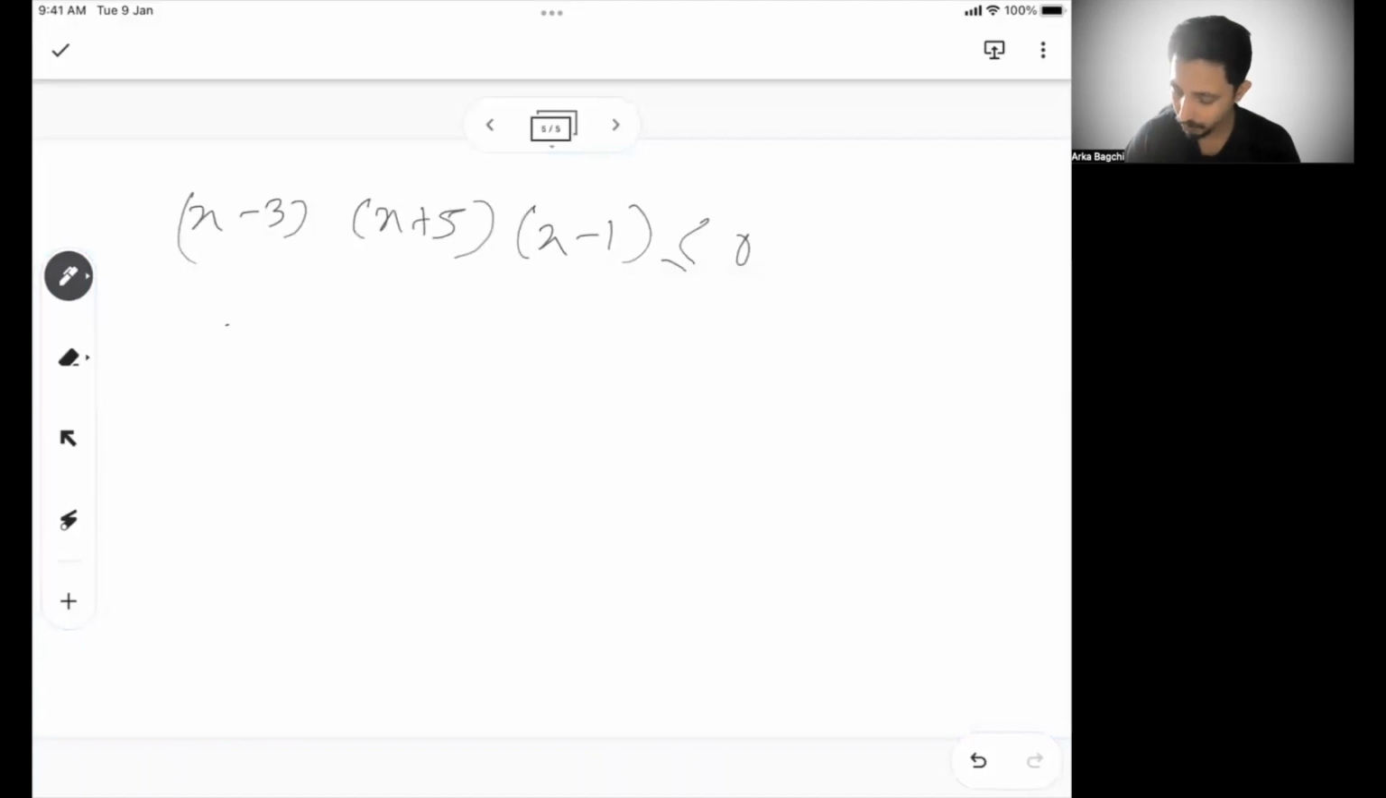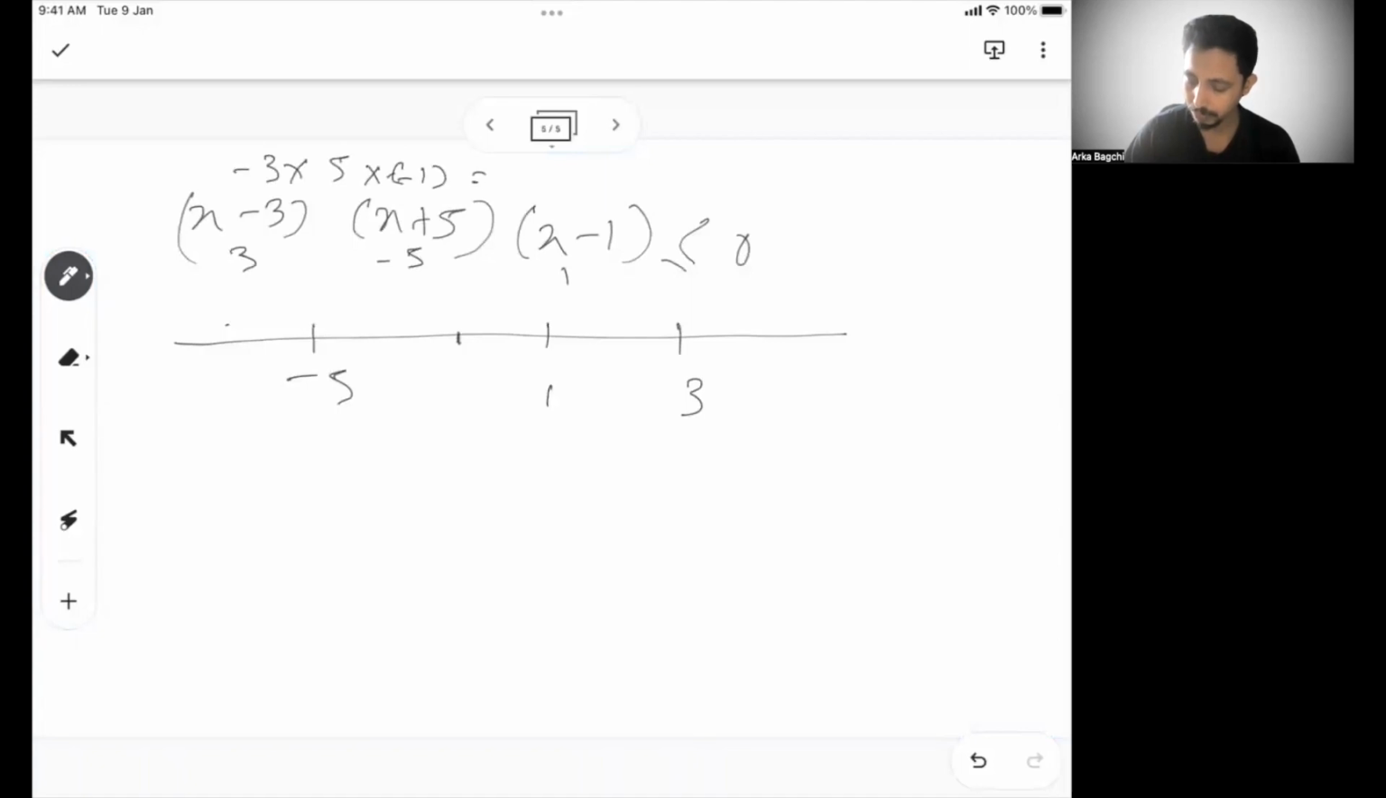Again, the same rule applies. What are the three roots of x from here? I can say x can be 3 here, minus 5 here, and 1 from here. If I put it in a number line, this is minus 5, this is 1, and this is 3. Now again, let's put 0 in the equation. 0 lies somewhere here. So you get minus 3 into 5 into minus 1, which gives 15, greater than 0. So the zone that contains 0, which is minus 5 to 1, is positive for me.